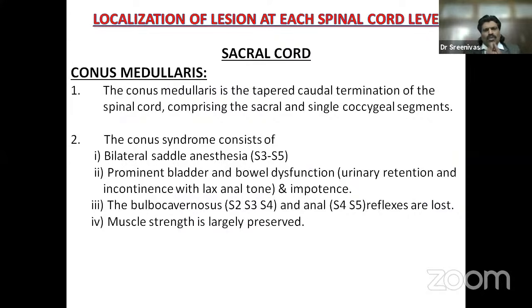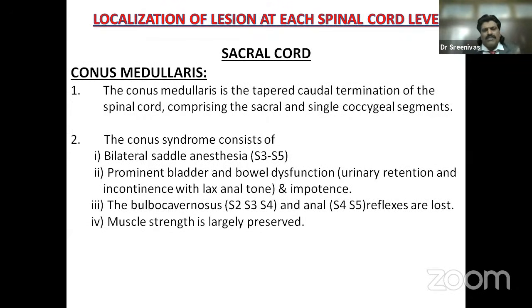So what is the conus medullaris? The conus medullaris is the tapered caudal termination of the spinal cord comprising the sacral and single coccygeal segments. It is basically the distalmost point of the spinal cord. The spinal cord ends at the level of L1. It contains the sacral and coccygeal segments.